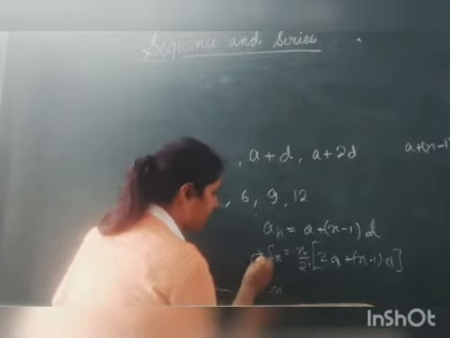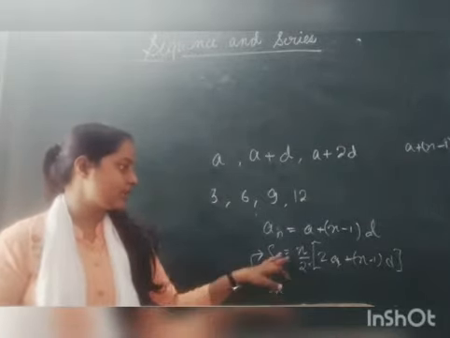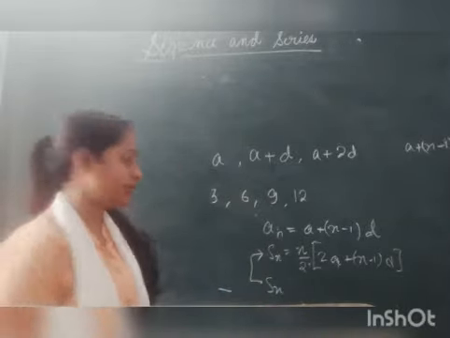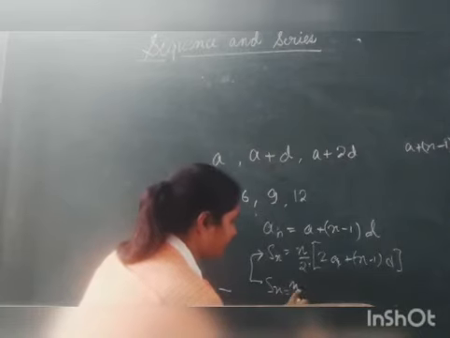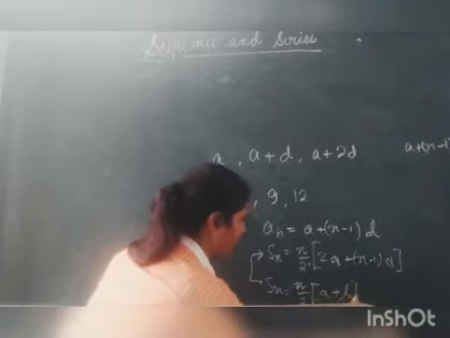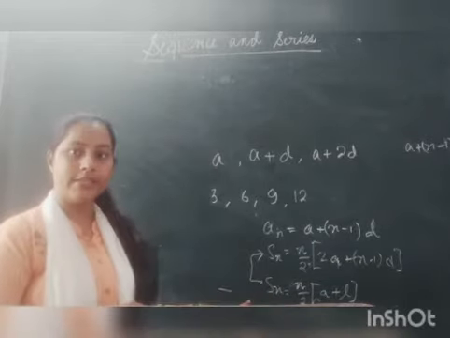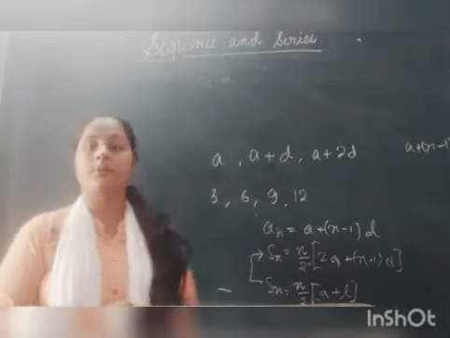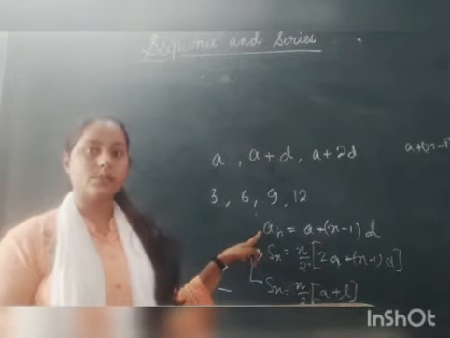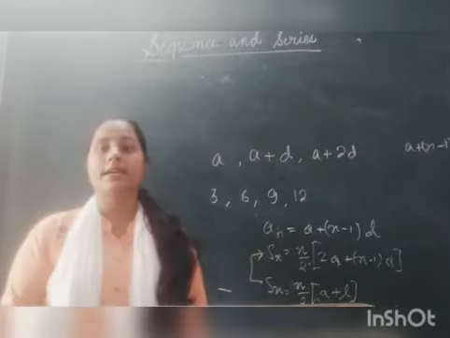We had studied two formulas for sum of n terms of the series. Suppose that the first term is given to you, the last term is given to you, and the number of terms is given to you. Then we have the formula Sn is equal to n by 2 times (a plus l). So we have two formulas for sum of the series, and along with that we have one formula to find an, that is, the nth term of the sequence. Maybe this is the last term of the sequence. In order to find the last term of that sequence, we are going to replace an by l.